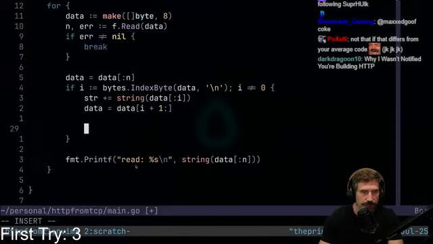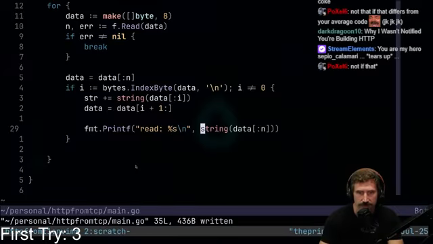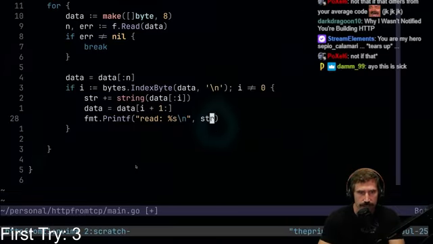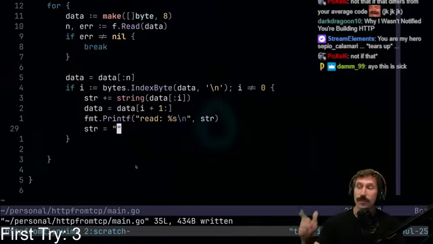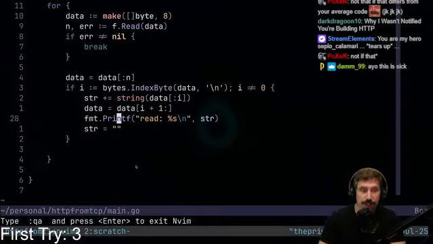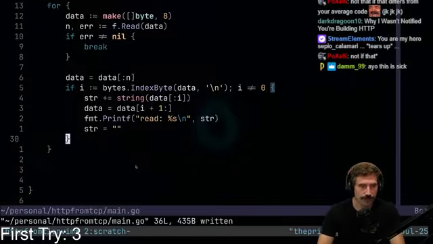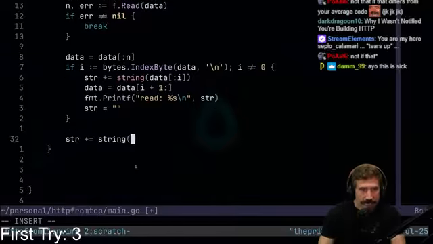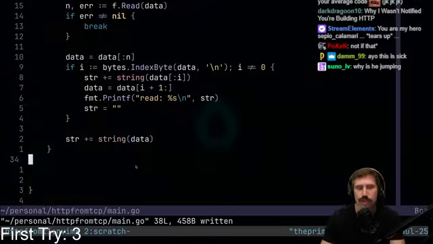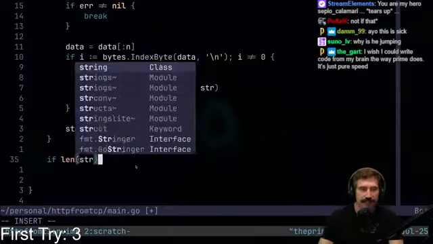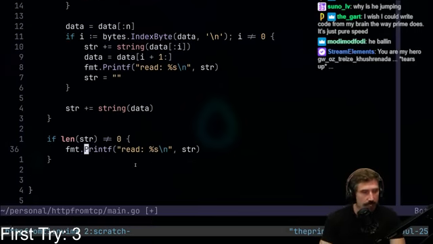And then I'll go print format. We'll print all of this stuff up to string, and then we'll go str equals that. Now this, again, is not great code. But remember, we're not trying to write great code. We're just trying to write code. Else we're going to go like this, str plus equals string of data. We're just stringing up the data. And if we have anything left over, then we'll just hit it up with one more print. There we go, and that's that, right?